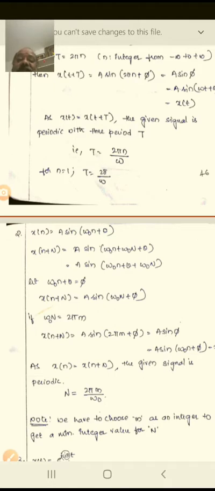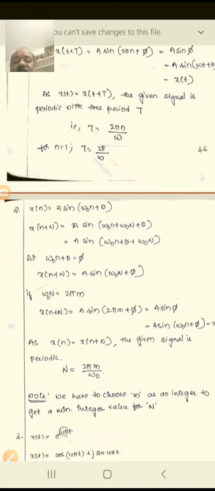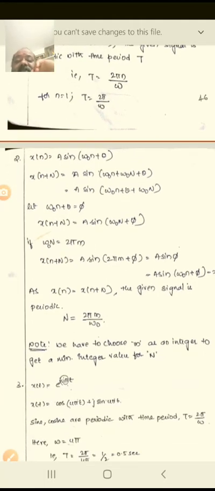So here, if x of n is equal to x of n plus N, then the given signal is periodic, and you need to find how many samples there are, which is indicated by the capital N. So N is equal to 2 pi m by omega naught. Here you have to remember that we need to choose m as an integer to get the minimum integer value for N. Okay, so this is about the discrete time signal, and how we find whether it is periodic or aperiodic.